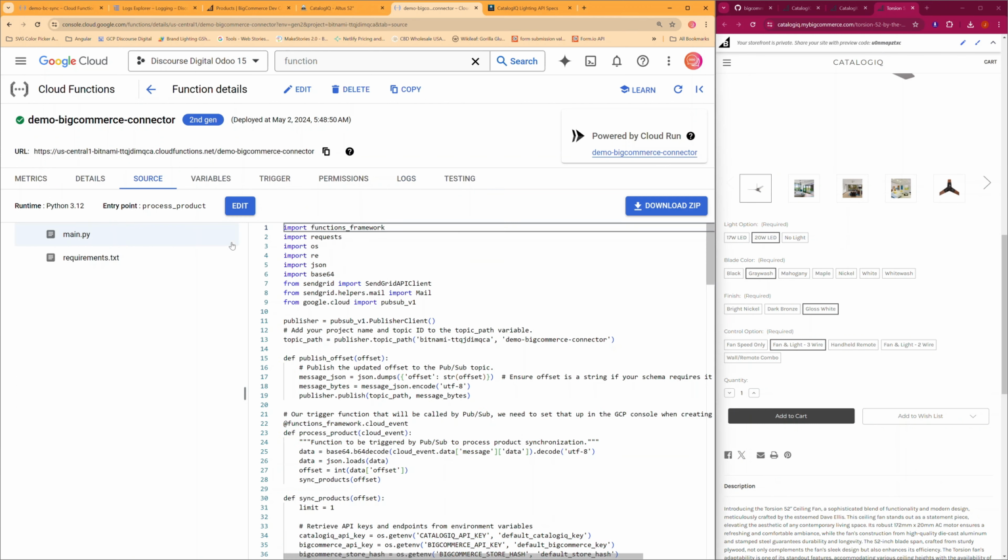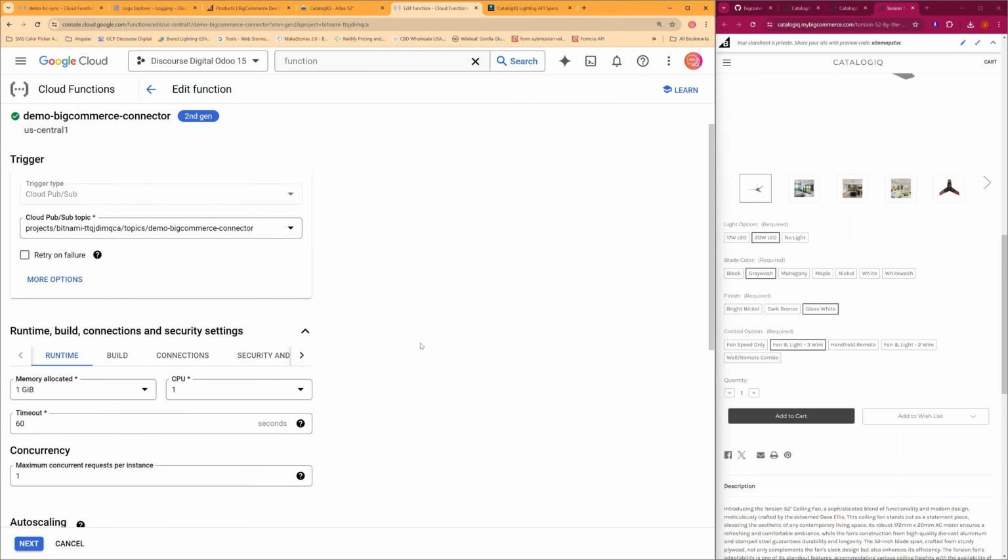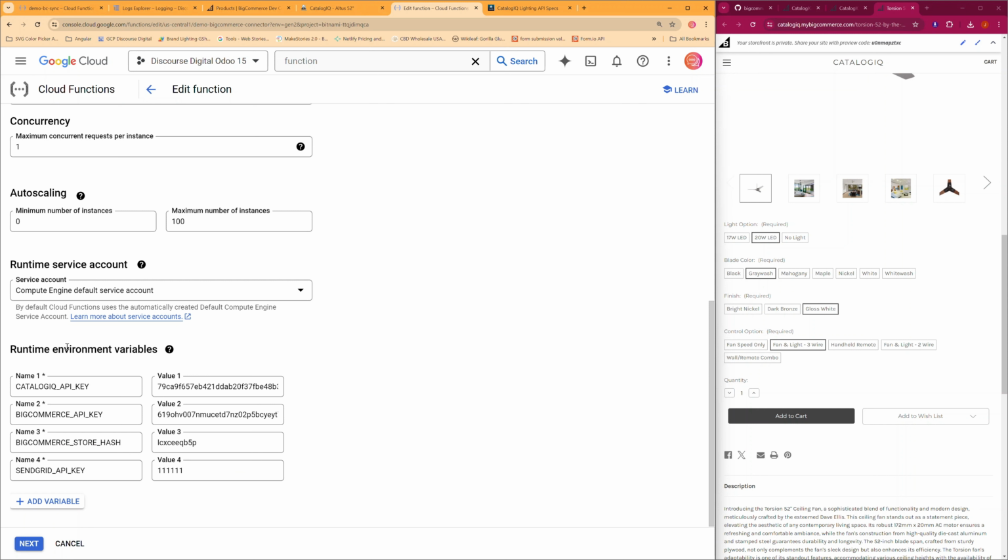So now if you want to go and do a different brand import, we would simply go and edit this function. And we would go down to our runtime environment variables and change our CatalogIQ API key.